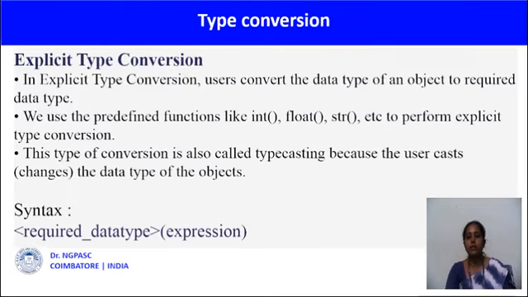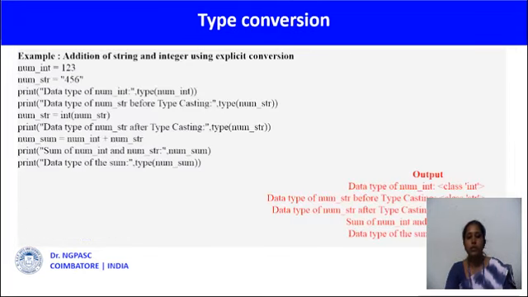Next is explicit type conversion. In this type conversion, users convert the data type of an object to the required data type. So the user has to give the required data type. For that we use predefined functions like int, float, str, complex to perform explicit type conversion. This type of conversion is also called typecasting. Here we are changing the value, so we have to specify the required data type. The syntax is required_data_type(expression).